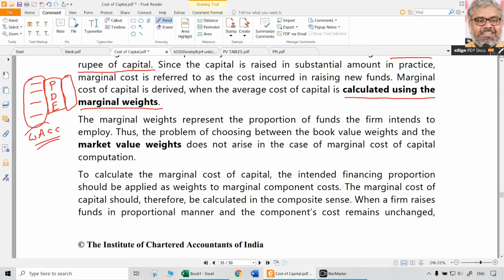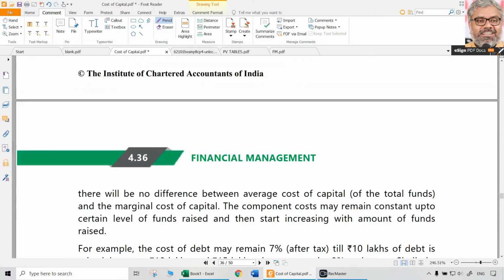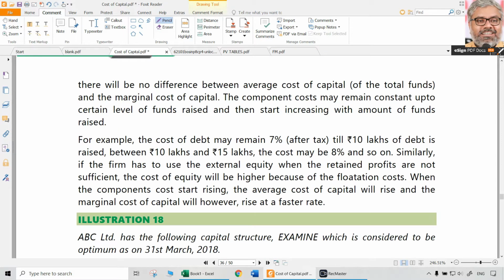Normally when we calculate weighted average cost of capital, we are calculating the weighted average cost of capital of the current, existing capital structure. In case of marginal cost of capital, we are calculating the same weighted average cost of capital for the fresh capital structure. Whatever fresh sources of finance are going to be raised, are about to be raised, intended to be raised, those will be taken into consideration while calculating marginal cost of capital. That is the only difference.